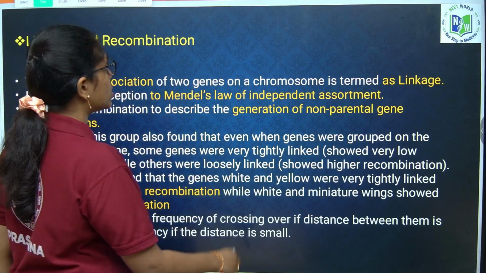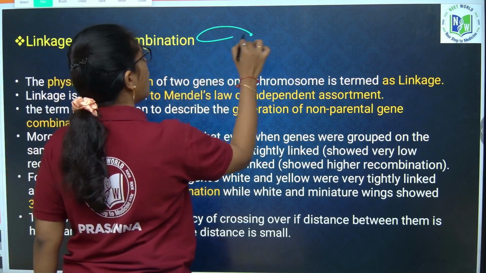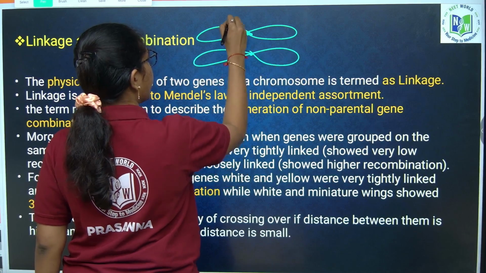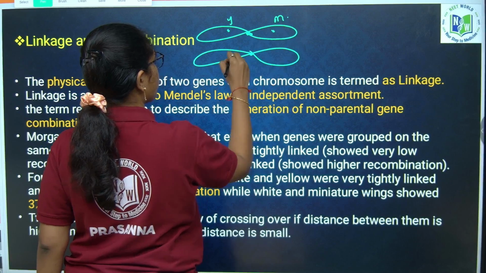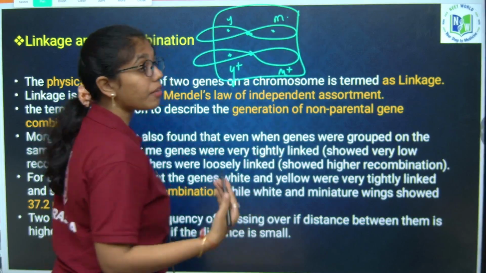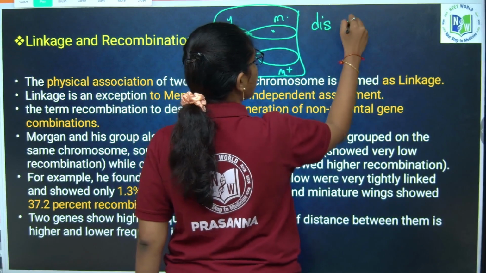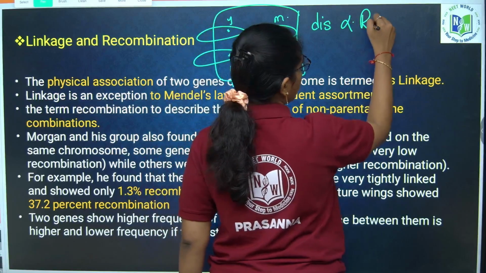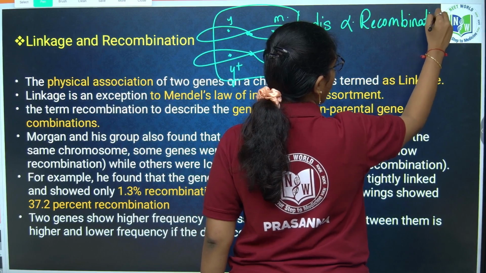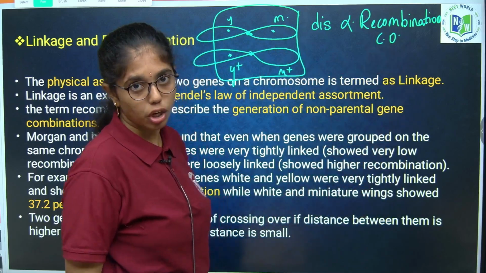Now, two genes will show a higher frequency of crossing over when they are far from each other. That is what we have learned just now, no? Two genes will show maximum recombination, for example, eye color and wing shape, when they are far from each other. So here we can say that distance is directly proportional to recombination or crossing over.